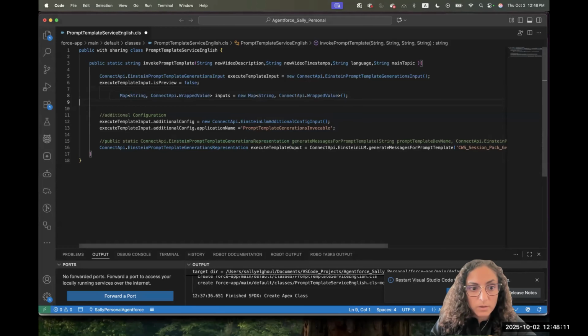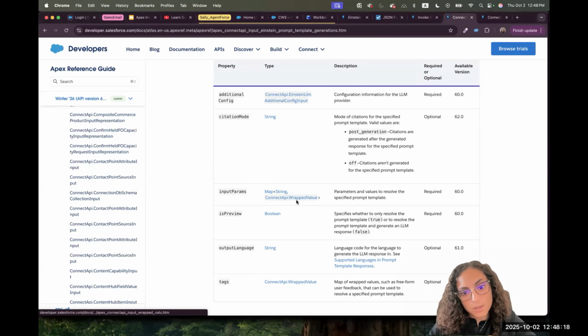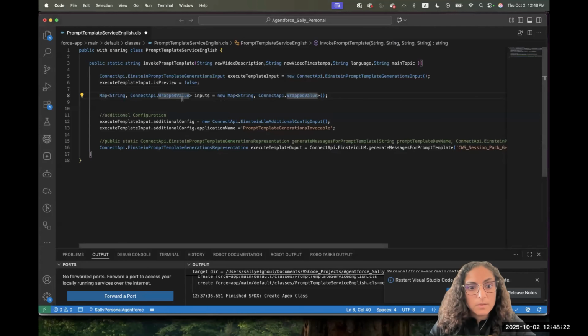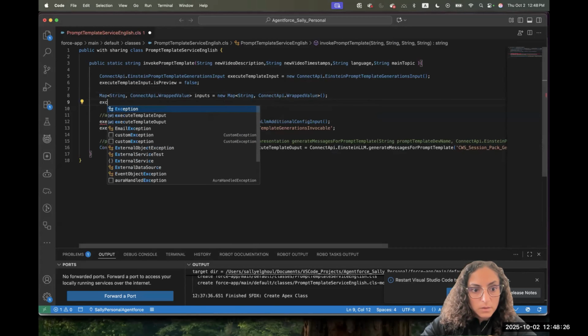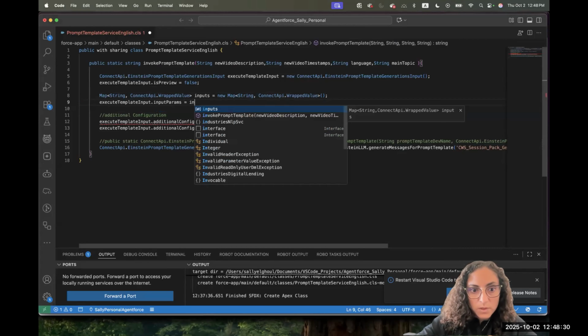Now I want to do this map. So I will prepare the map. I have here prepared a map, the same type, string and connect API dot wrapped value. And then I will add it here in the input params, and I put inputs.